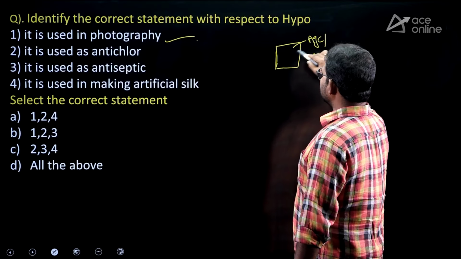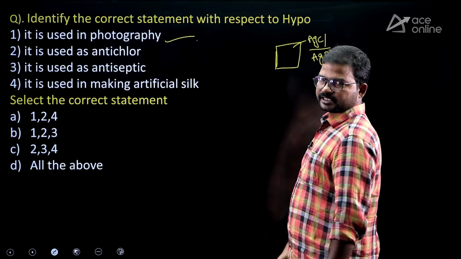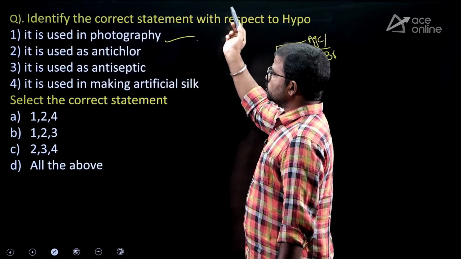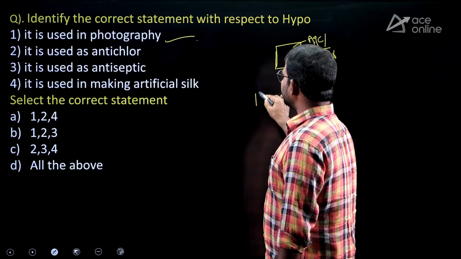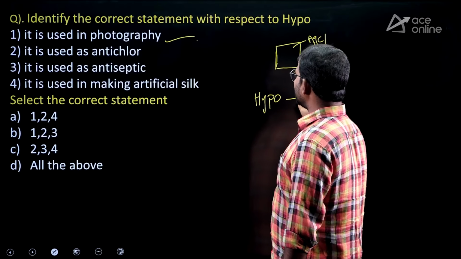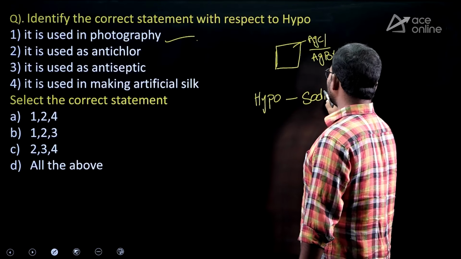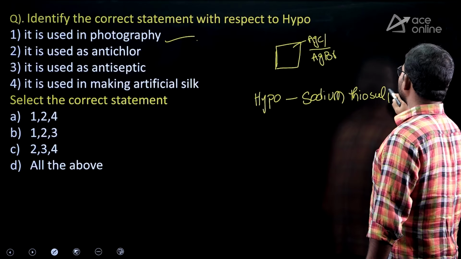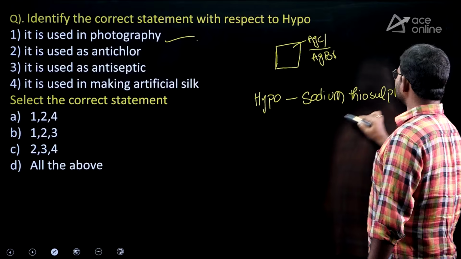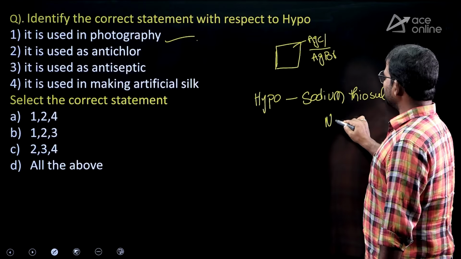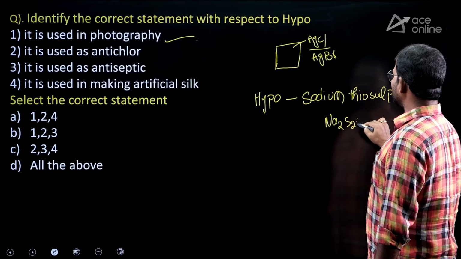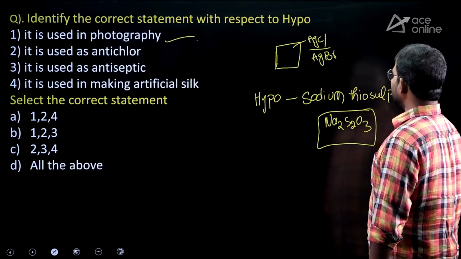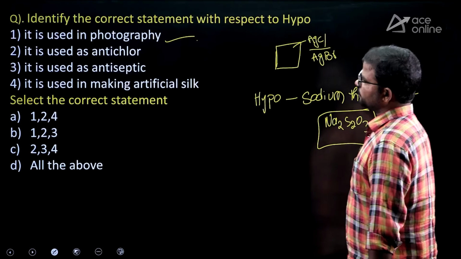To remove undissociated silver halides from the photographic films, we mostly use hypo. Hypo is nothing but sodium thiosulfate, Na2S2O3, simply called hypo.